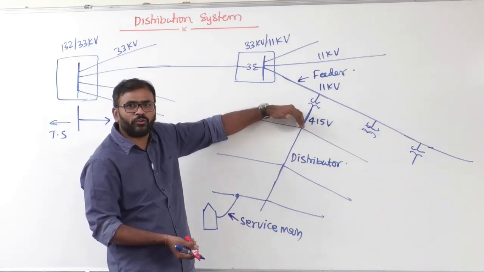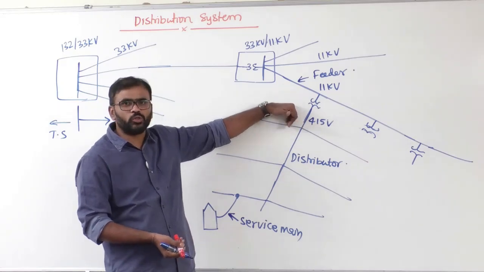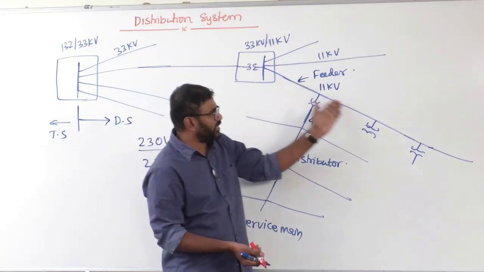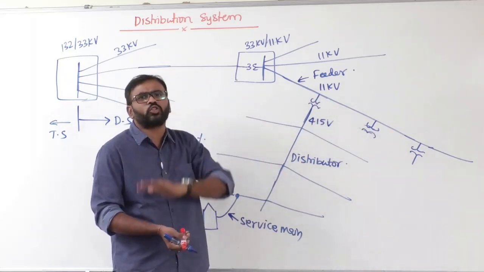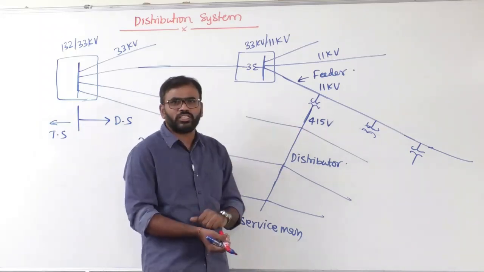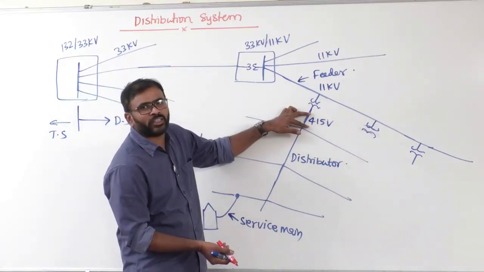Maintain the voltage here, 450 volts. That is a line voltage. And phase voltage is what? 230 volts. Clear, sir? That means even if the voltage drop in the feeder is a little high, you don't need to worry. We can play with the transformer taps, strictly speaking, so that we are able to maintain the 415 volts here.